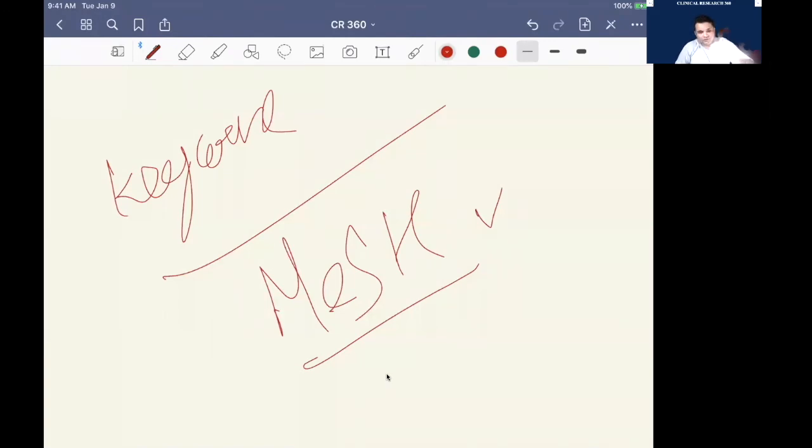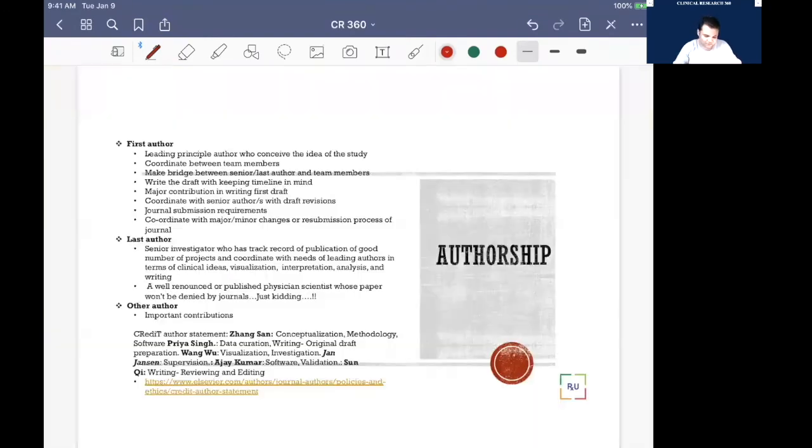That MeSH keyword is something we prefer to use, but it's not necessary. You can use a simple keyword too. There is no big deal, but we try to recommend using MeSH keywords. You can Google this terminology so you will have an idea about that.